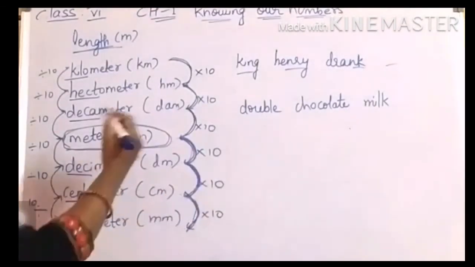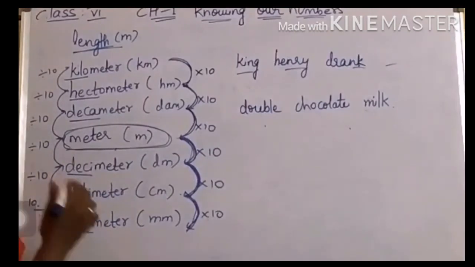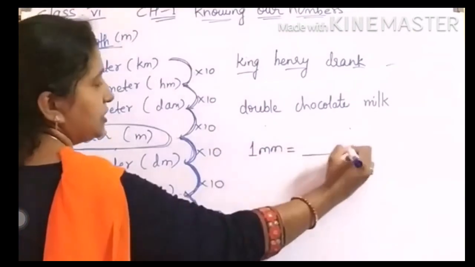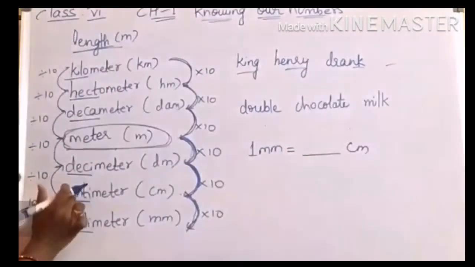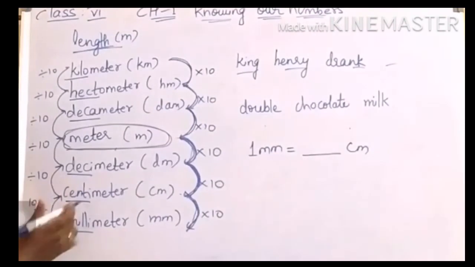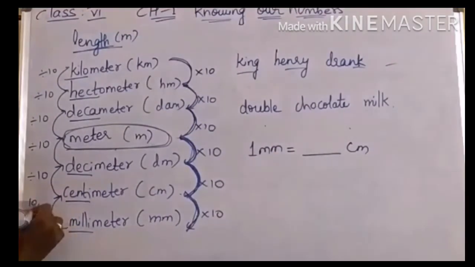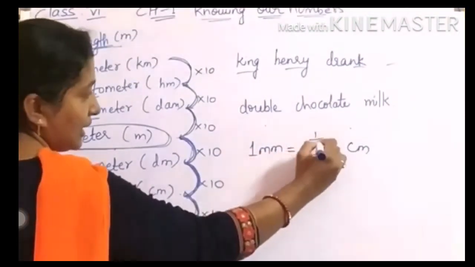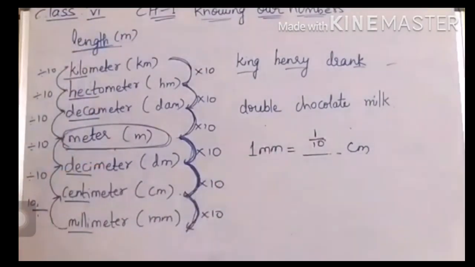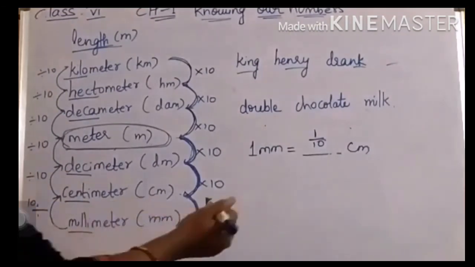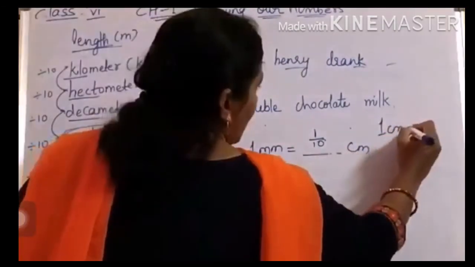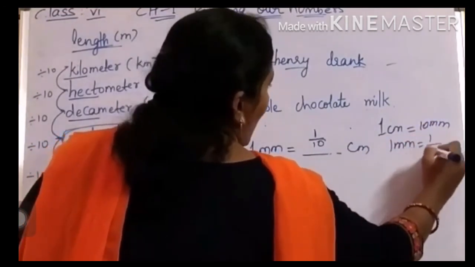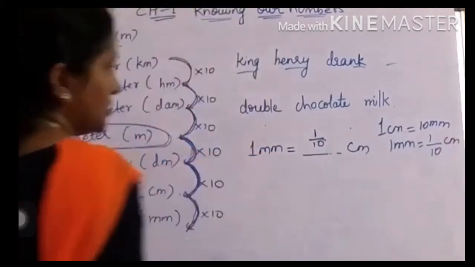Coming to the reverse, we will convert, children. Like, 1 millimeter equals how many centimeters? Millimeters to centimeters, that is, you are going from down to up. Here, what you have to do? Division, children, division. So 1 millimeter is nothing but 1 by 10 centimeters. Just now we wrote 1 centimeter equals 10 millimeters. Similarly, 1 millimeter is nothing but 1 by 10 centimeters. You will get it like this, right?